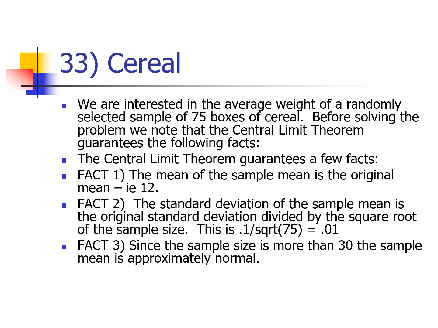The mean of the sample mean is the original mean. The standard deviation of the sample mean is the original standard deviation divided by the square root of the sample size. So 0.1 divided by the square root of 75. And since the sample size is more than 30, the sample mean is approximately normal, which means we're justified using normal CDF and inverse norm.